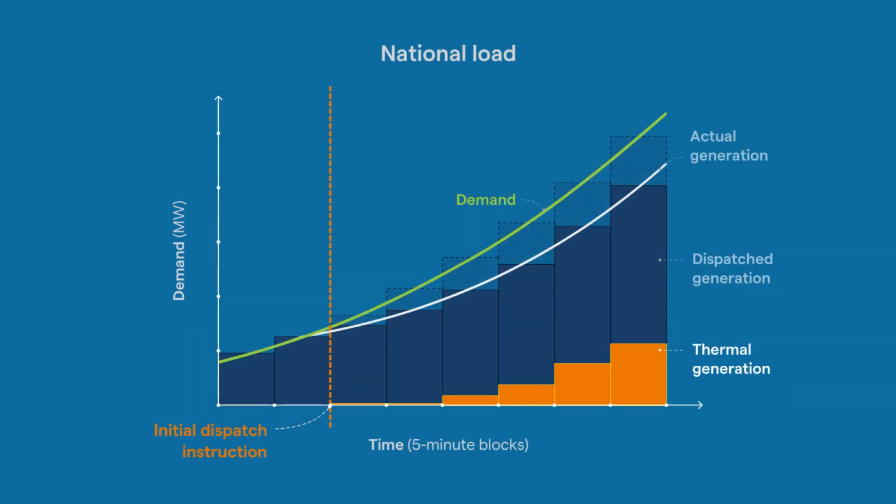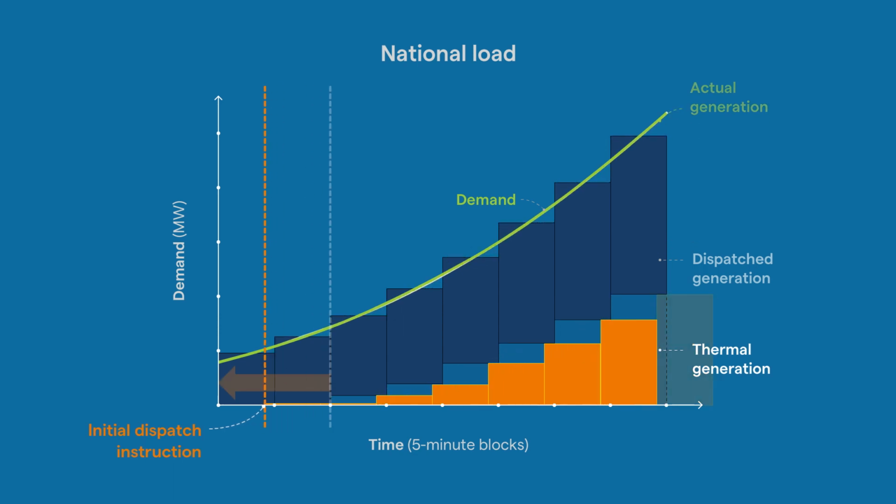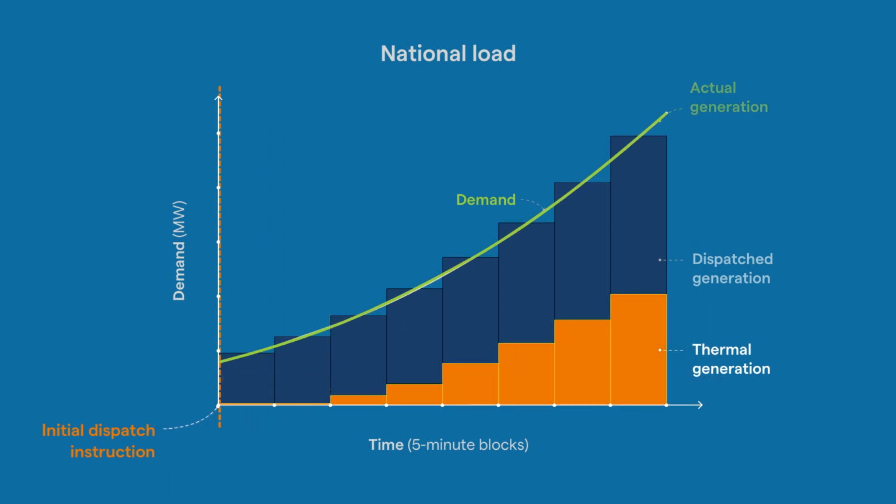In this scenario, by applying the discretion, the system operator aims to ensure that the slow starting generator is already connected to the system before it is required. This allows them to maintain the primary objective of running a secure power system by keeping generation and demand in balance and avoiding a reserve shortfall.